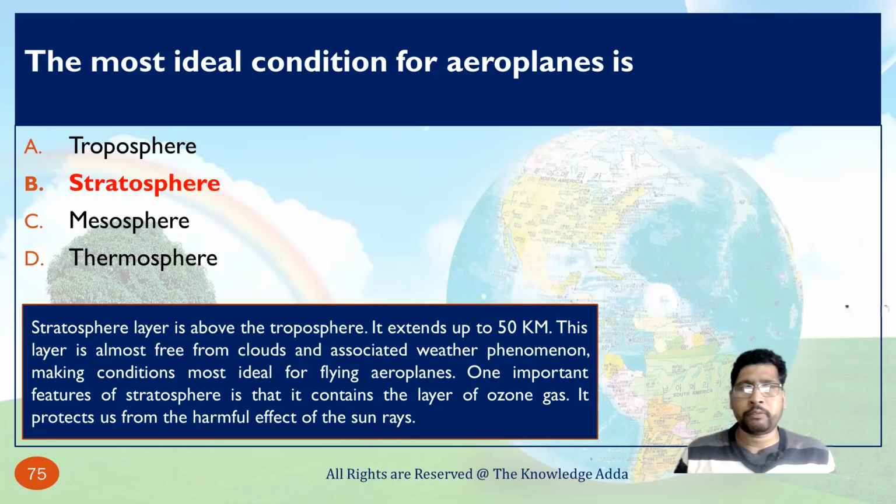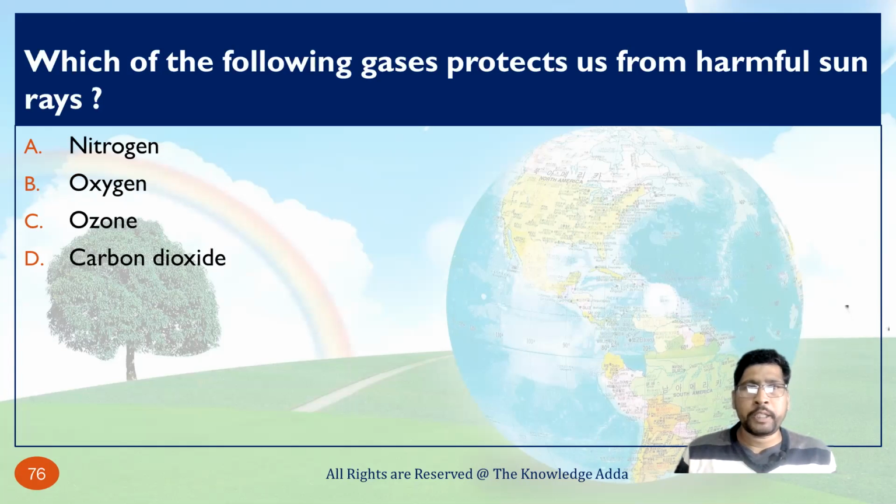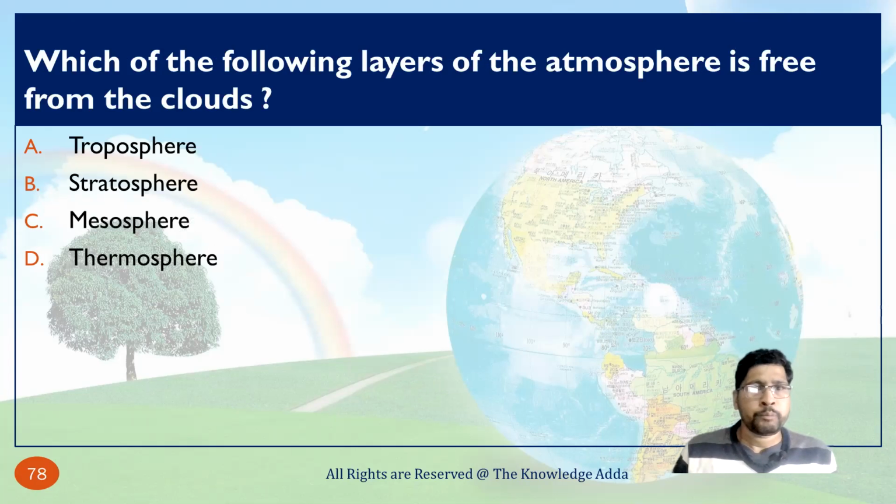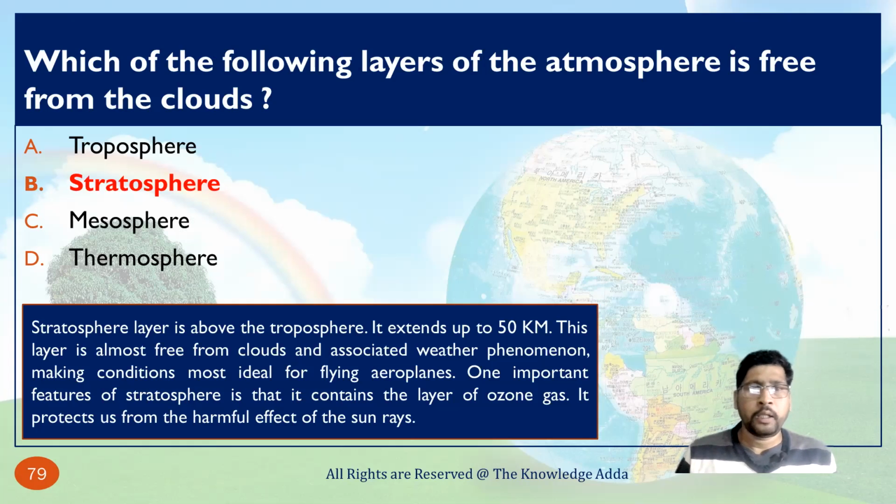One important feature of the stratosphere is that it contains the layer of ozone gas, and it protects us from the harmful effect of the sun's rays. Which of the following gases protects us from the harmful sun rays? We have already discussed, that is ozone. Which layer of the atmosphere is free from clouds? As in the last slide, it is the stratosphere. That makes it very ideal for aeroplanes, and it also contains the ozone layer that protects us from the harmful effect of the sun's rays.